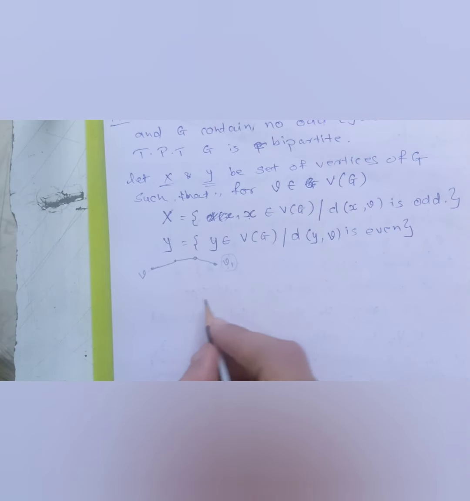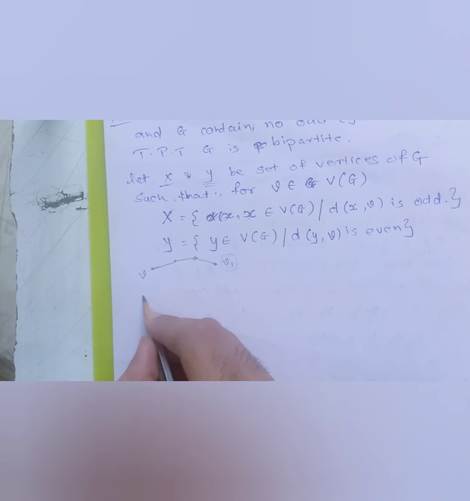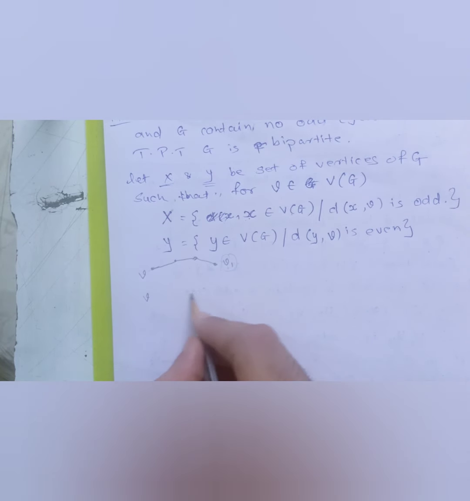Similarly, if this same vertex V has another vertex, say V2, with just one random vertex in between, the path will be something like this. Now the path is of length 1, 2, so the path is of length 2.